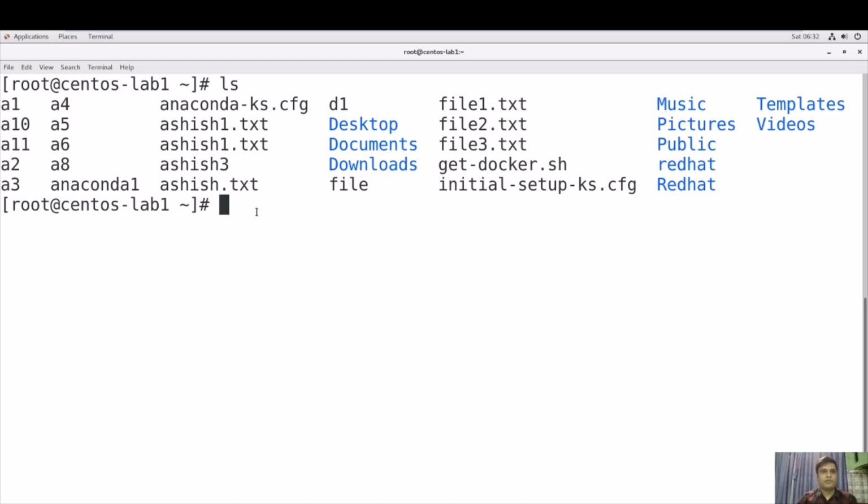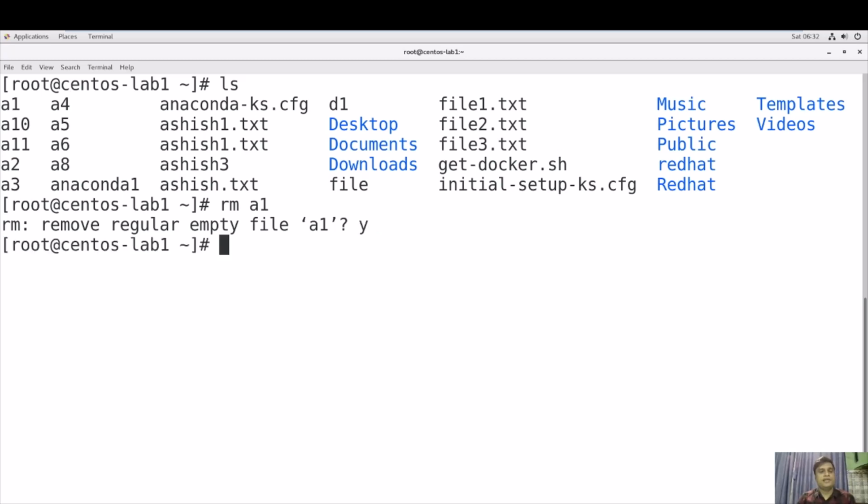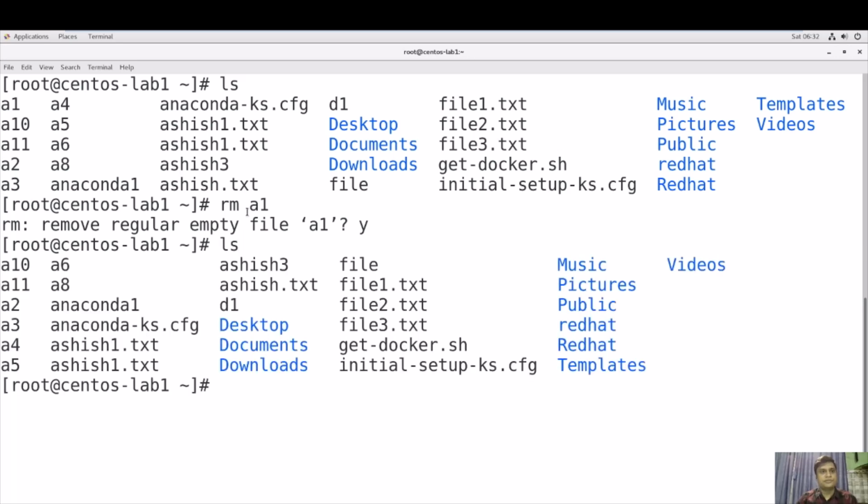Now what we will do, we will delete the files. So we will use rm and then the file name A1, right? See, it is asking you if you want to delete this file. If you type y, then it will delete the file. Yes. If you type ls again, see this A1 is deleted, right?